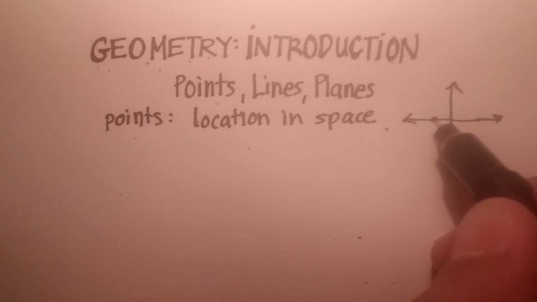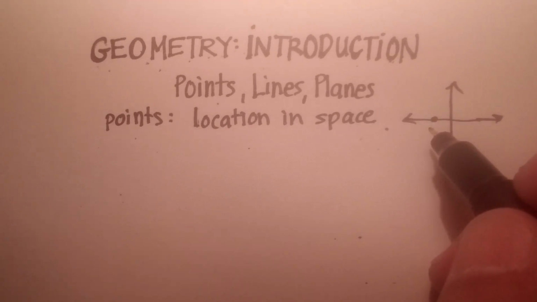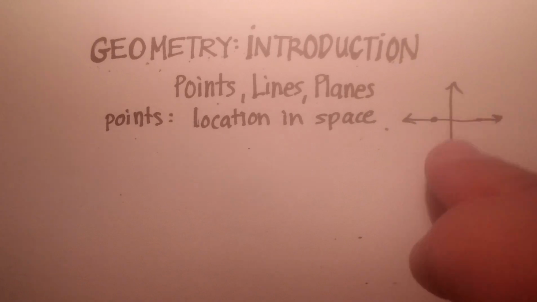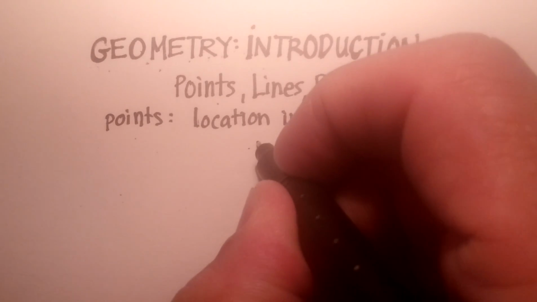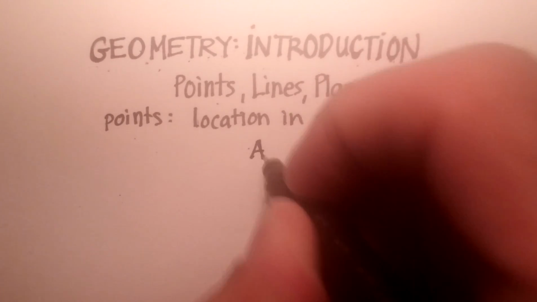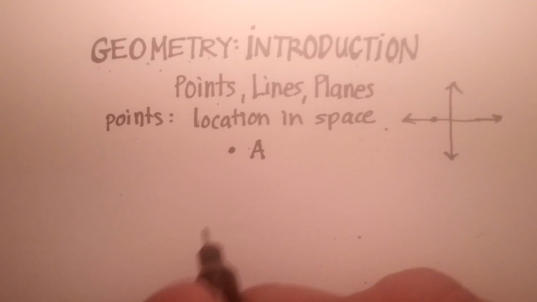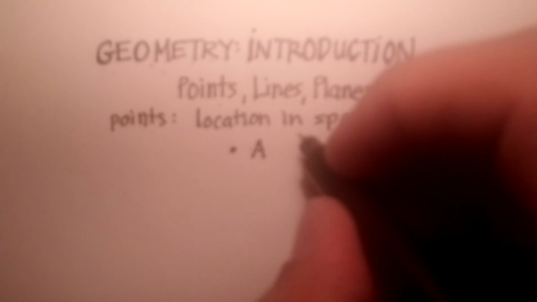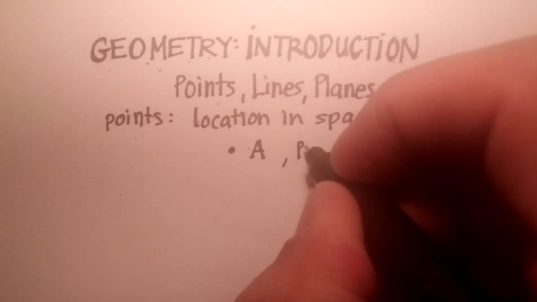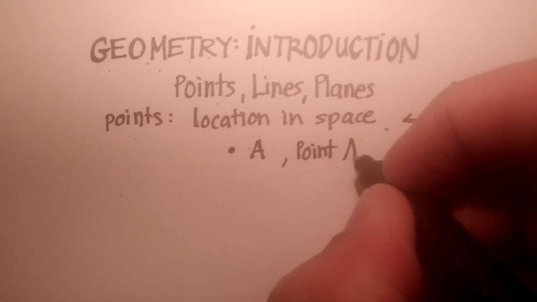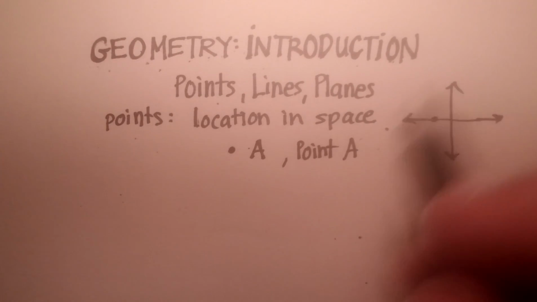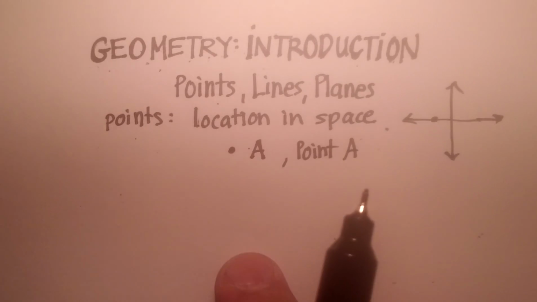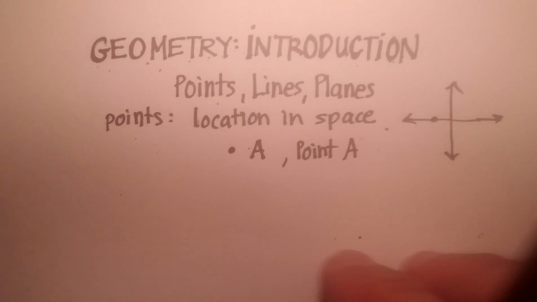Now, it doesn't have any width. It doesn't have any depth. It doesn't have any weight. It's just an abstract location. Okay, so that's one thing to remember about a point. Now, how do you designate a point? Well, it's really pretty easy. You usually give it a letter designation, and you usually just mark a single point like that. You could just say point A. That's another common thing that you would see, or point B, or point C, etc. But usually you'll see this little filled-in dot. All right, so that's a point, a location in space.